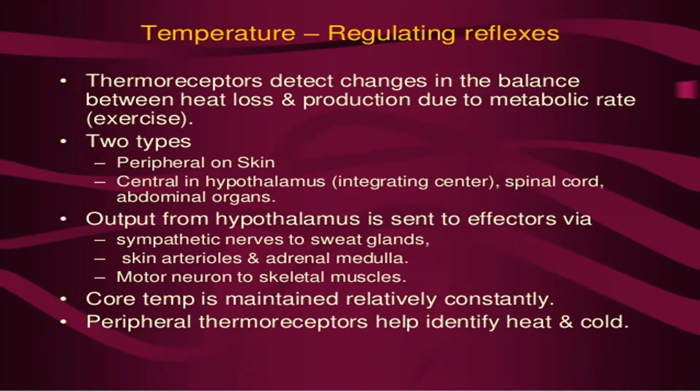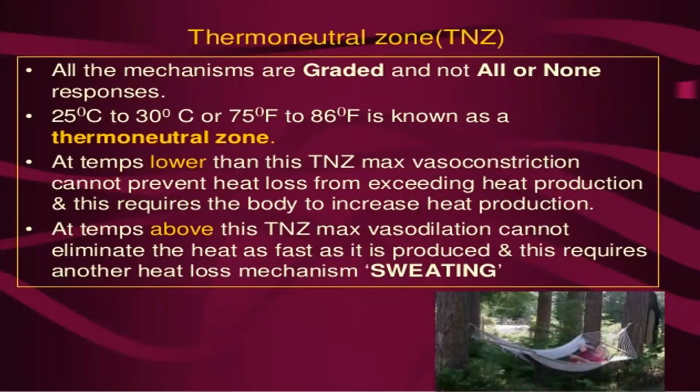Core temperature is maintained relatively constant. Peripheral thermoreceptors help identify the thermoneutral zone. All the mechanisms are graded and not all-or-none responses. 25 degrees to 30 degrees, or 75 degrees Fahrenheit to 86 degrees Fahrenheit, is known as the thermoneutral zone. In between temperatures, we call it thermoneutral.